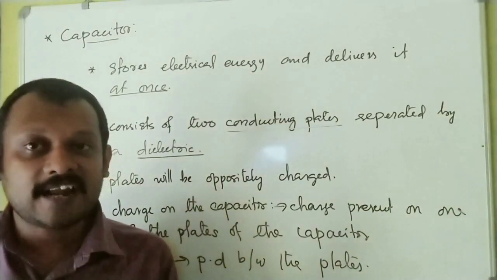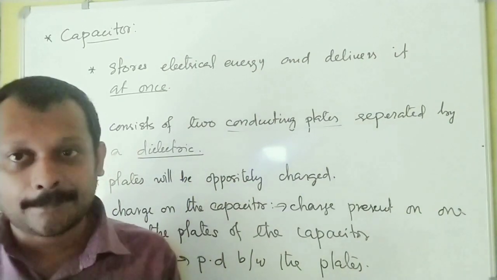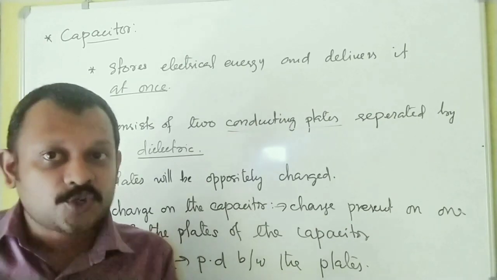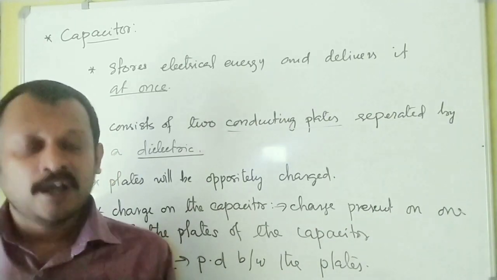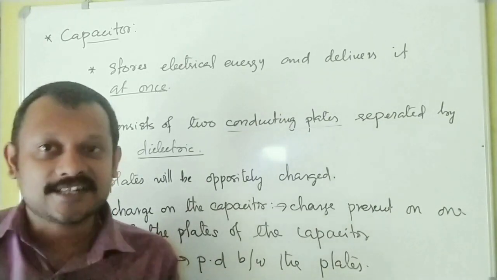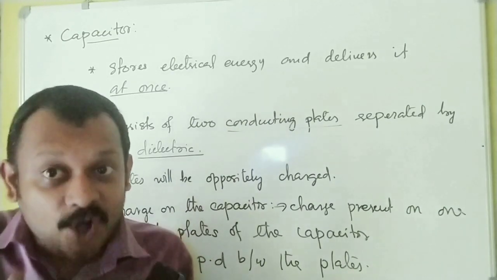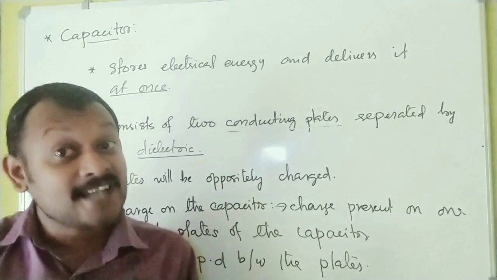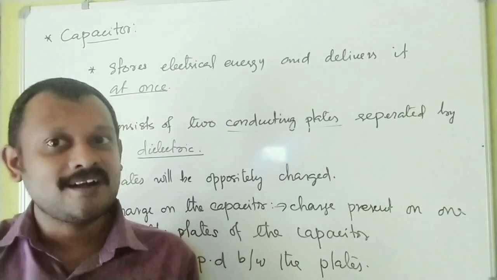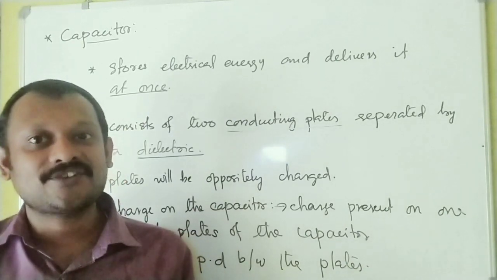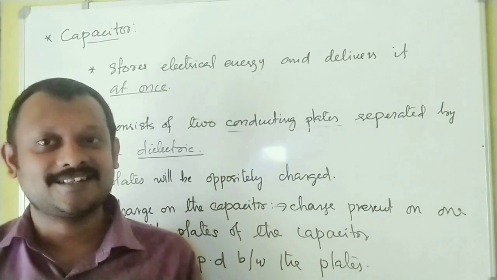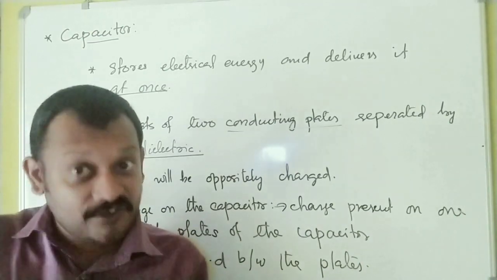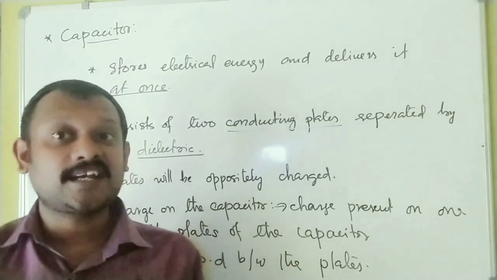So please understand, when I say charge on the capacitor, it is the charge present on one of the plates. And the potential of the capacitor is the potential difference between the plates of the capacitor.